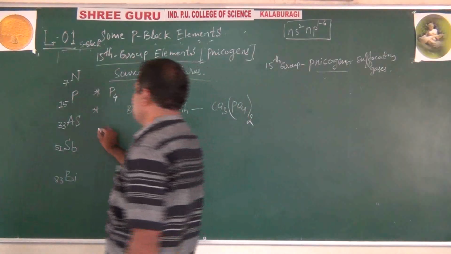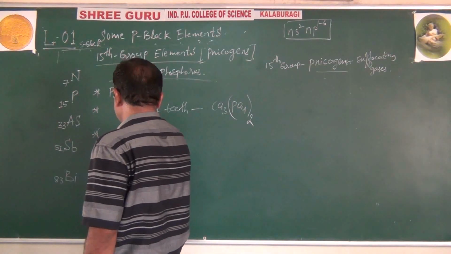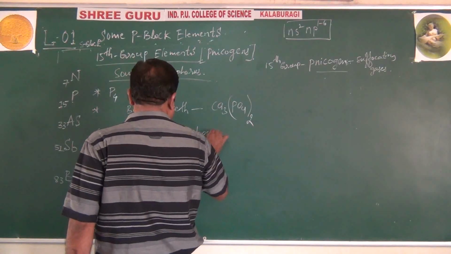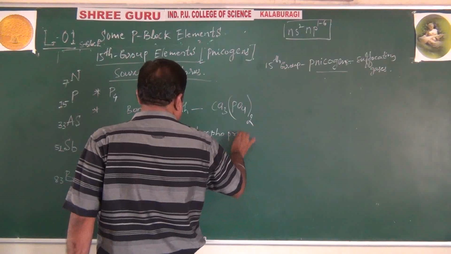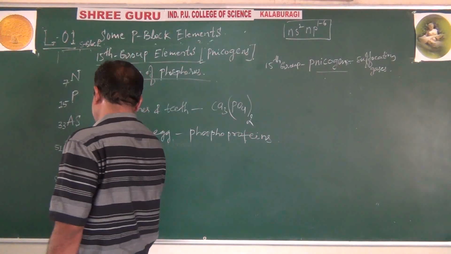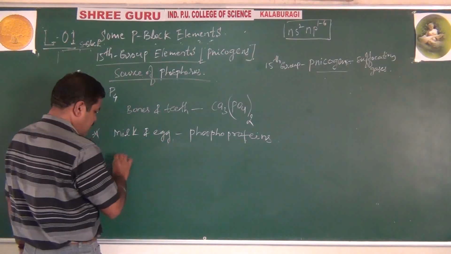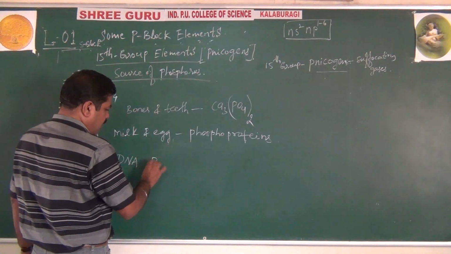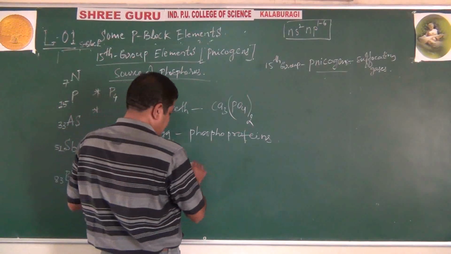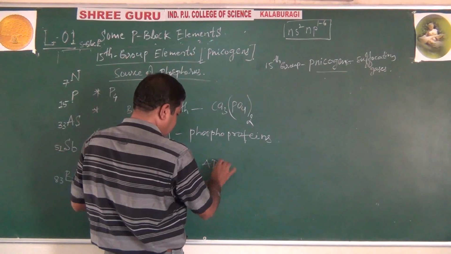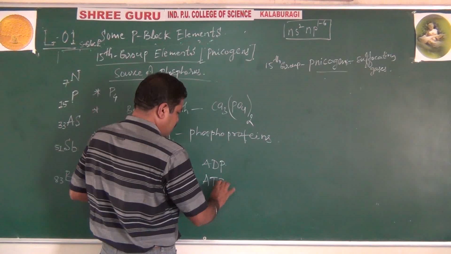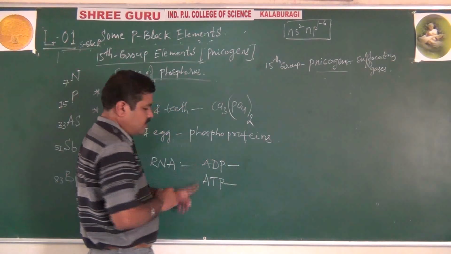Milk and yolk contain phosphoproteins. Apart from this, I told you DNA, RNA, nucleic acids, and ADP, adenosine diphosphate, and ATP, adenosine triphosphate.